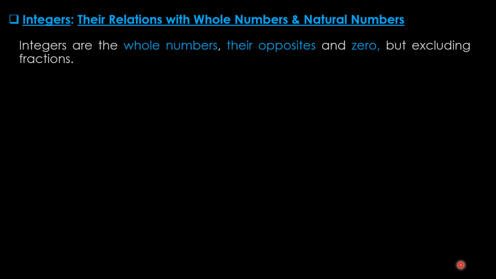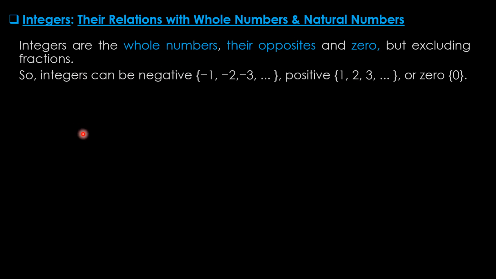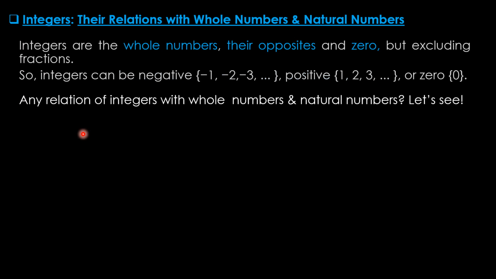Integers and their relations with whole numbers and natural numbers. Integers are the whole numbers, their opposites, and 0, but excluding fractions. So integers can be negative, positive, or 0. Any relation of integers with whole numbers and natural numbers? Let's see.